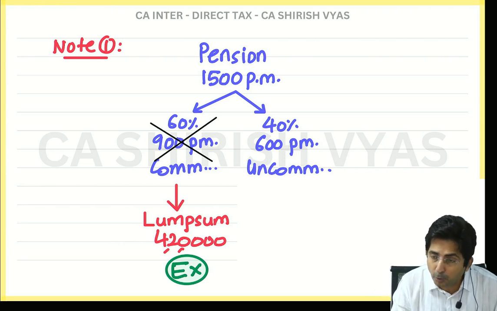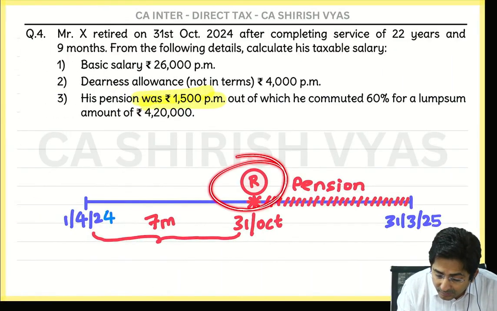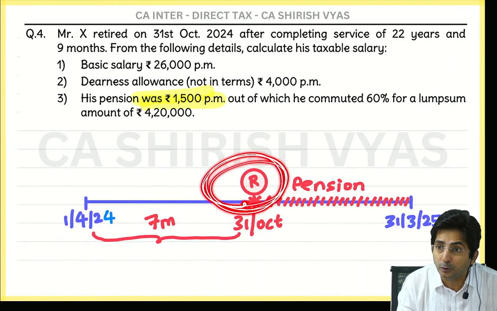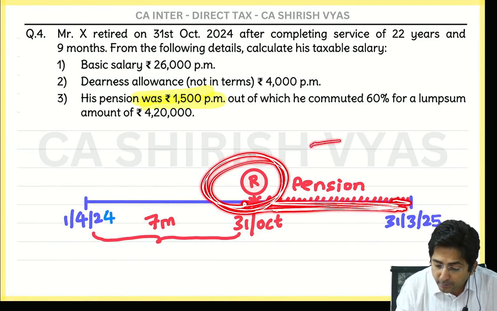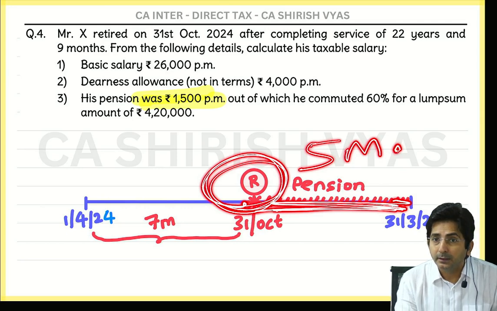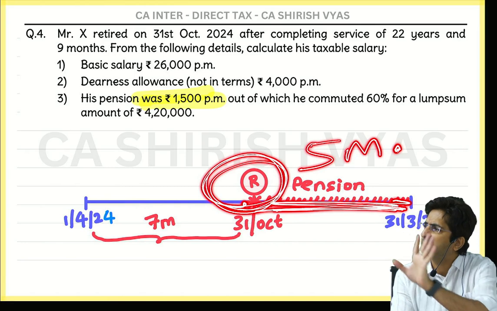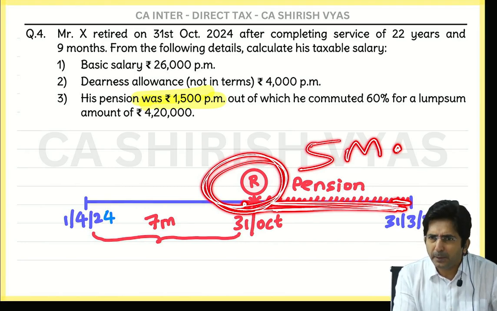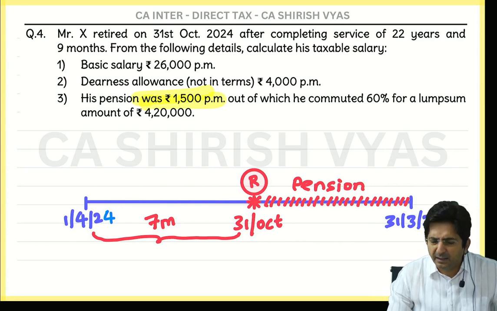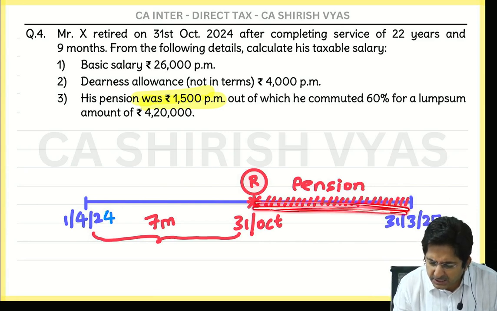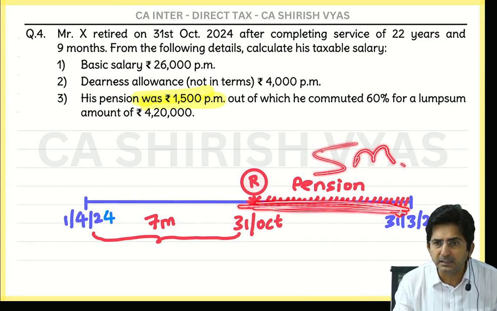So till March, how much pension would you have received? Look, he retired on 31st of October. And till March, how many months are there? 5 months. See, actually that uncommuted pension you will get for years and years. But are we preparing the statement of years and years or only 1 year? Only 1 year, and that too he has retired just fresh in October. So after retirement only 5 months are there.